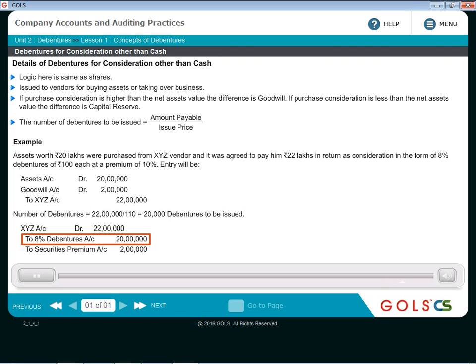And to securities premium account, it will be 20,000 into 10%, that is 10 rupees per debenture premium. So 20,000 into 10, so 2 lakhs will be the securities premium account. So to securities premium account, 2 lakh rupees. So this is how you pass the entries in case of debentures issued for consideration other than cash.